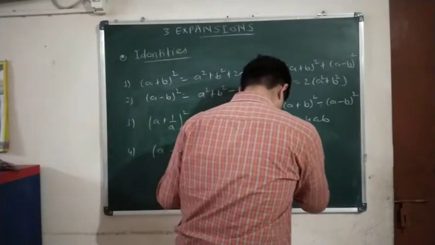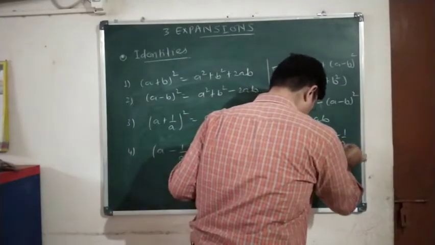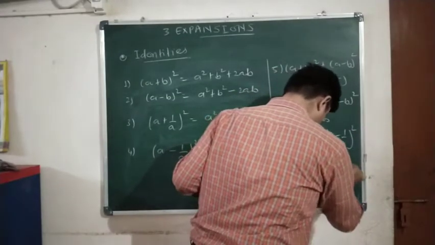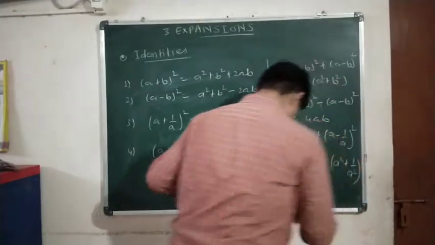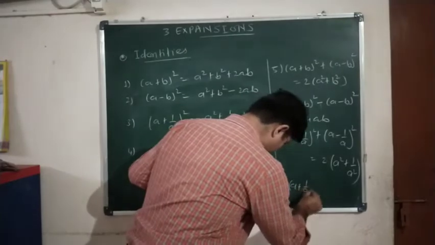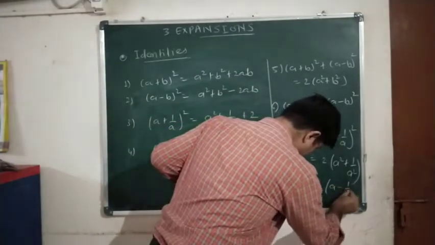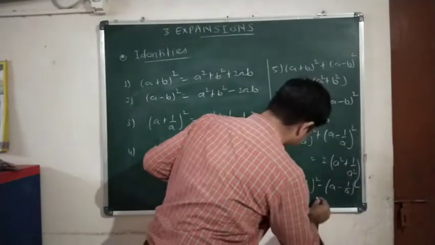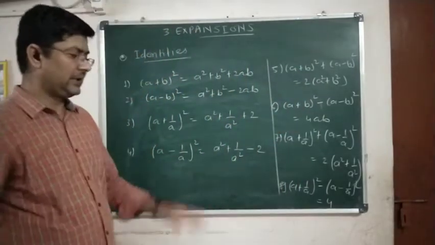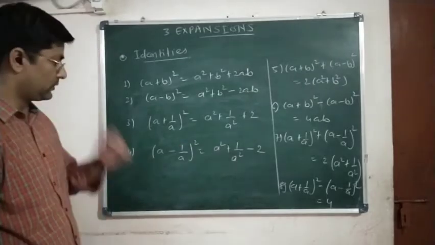Number 7, (a plus 1 upon a) the whole square plus (a minus 1 upon a) the whole square is equal to 2 into (a square plus 1 upon a square), and formula number 8, (a plus 1 upon a) the whole square minus (a minus 1 upon a) the whole square is equal to 4. Here we have plus 2 and plus 2, which is 4.